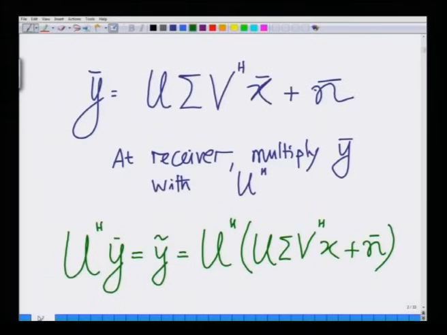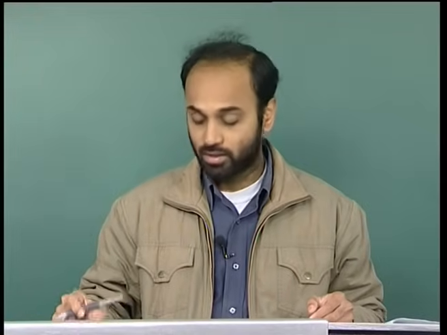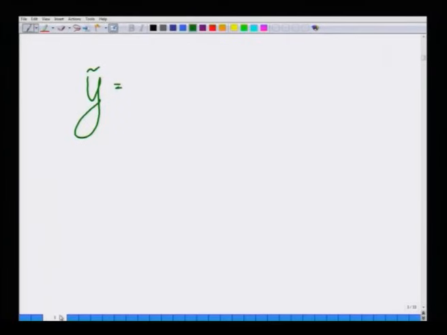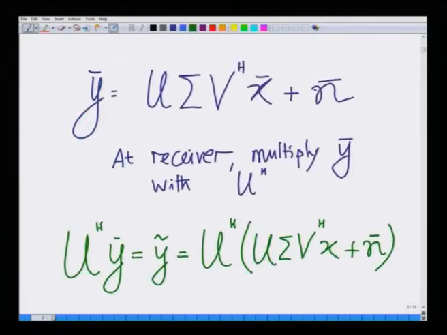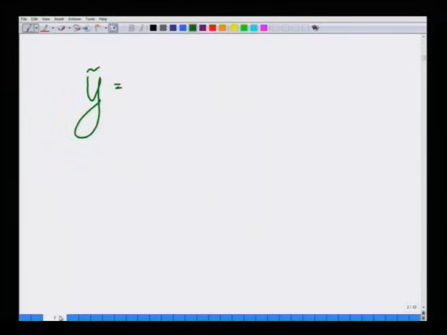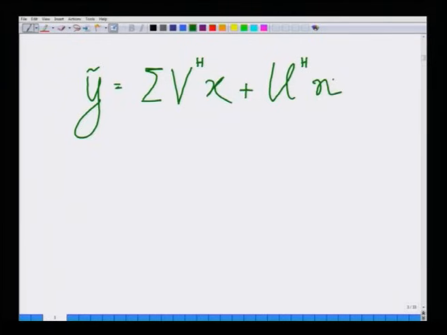Now, if you look at this expression here, we have already said that U Hermitian U is the identity matrix. Hence, this term here vanishes. U Hermitian U is identity, and identity times any matrix or vector is simply that vector. So, you will have y tilde equals sigma V Hermitian x plus U Hermitian n.